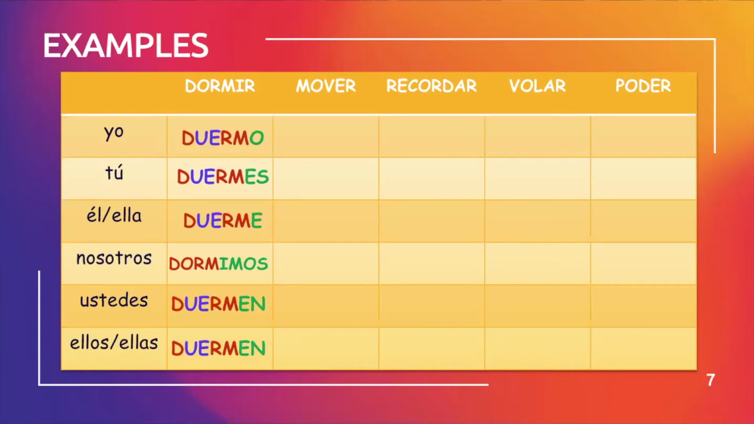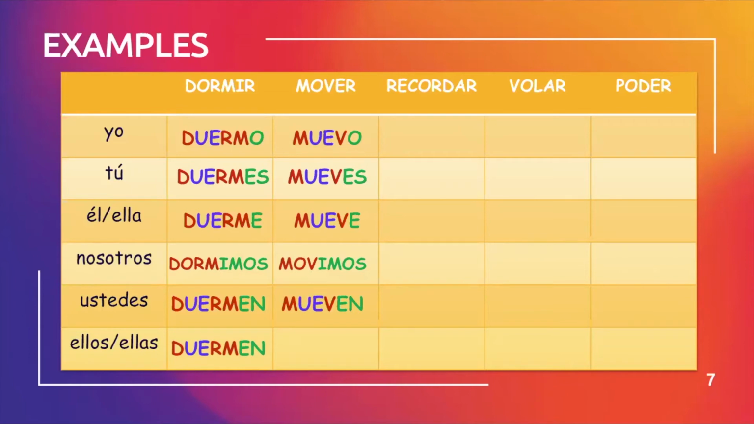Mover is an ER verb. Again, O to UE stem change. Muevo is I move. Mueves, you move. Él or ella mueve, he or she moves. Nosotros movemos, because there's no change, which means we move. Ustedes mueven, you all move. And ellos or ellas mueven, they move.